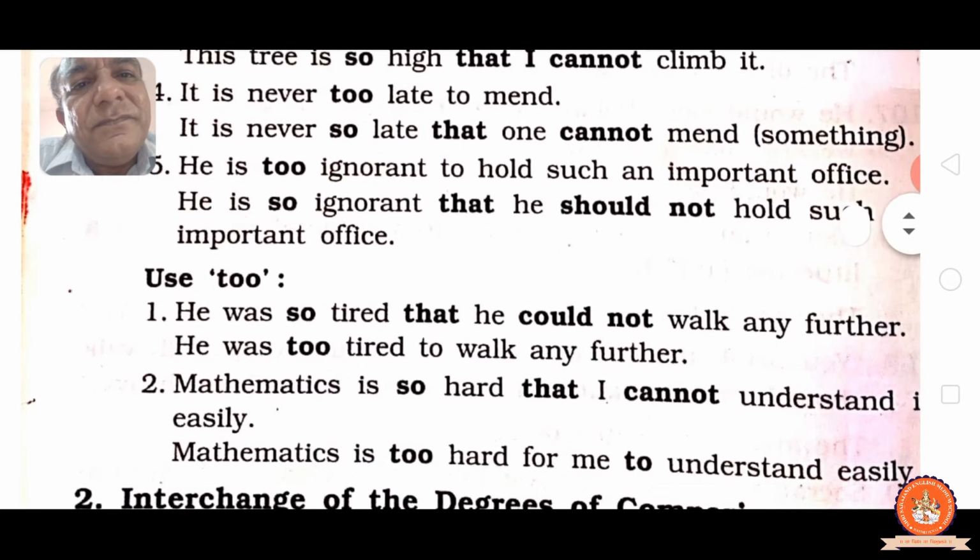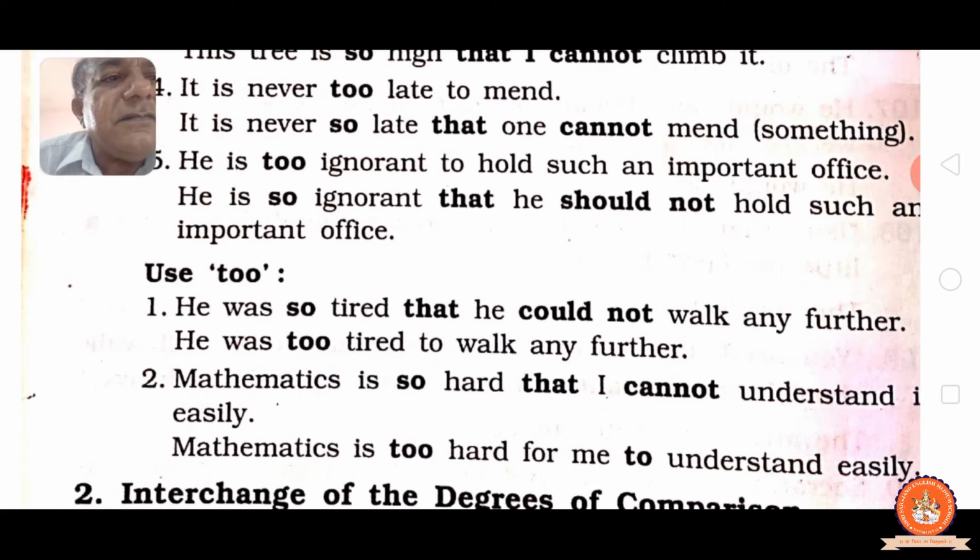See, used too. He was so tired that he could not walk any further. He was too tired to walk any further. See, in place of so that we have to use too. That means a complex sentence has to change into simple. See, he was, then in place of so I have to write too, tired, then cut that, cut he, could not, directly to walk, heading too with the verb walk any further. A complex sentence is always bigger than a simple sentence. A simple sentence is smaller than complex.